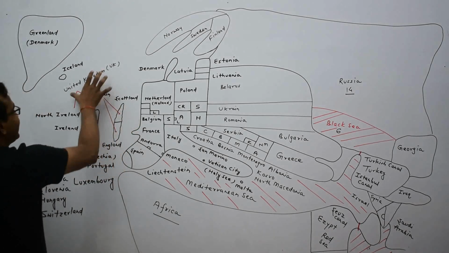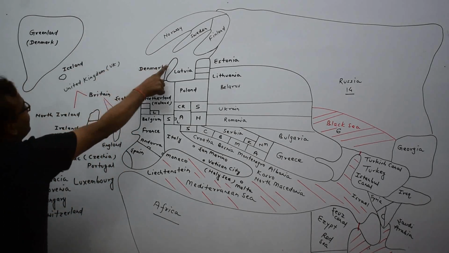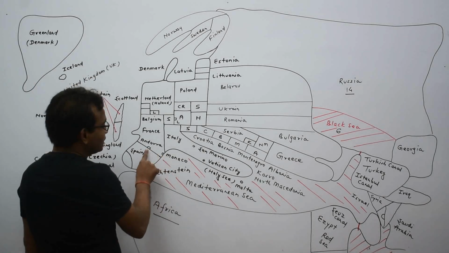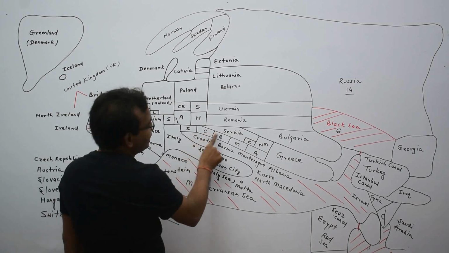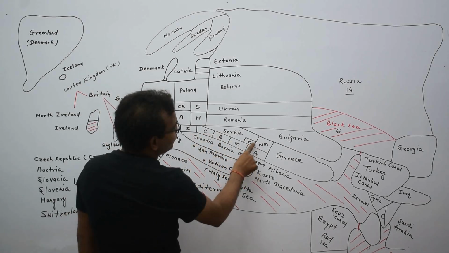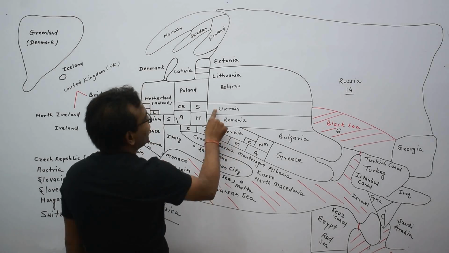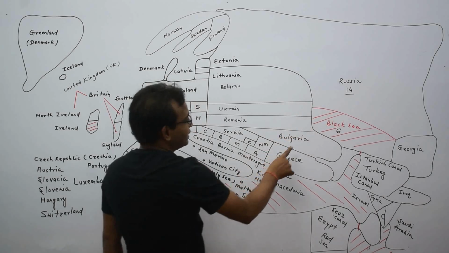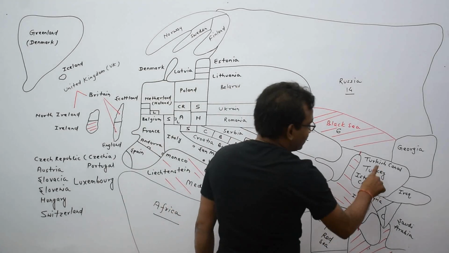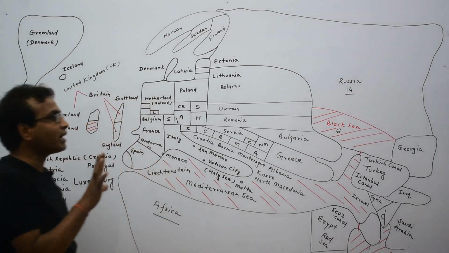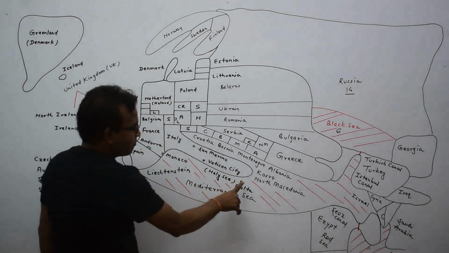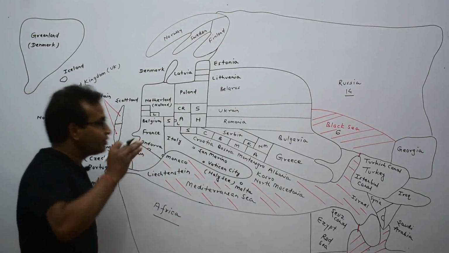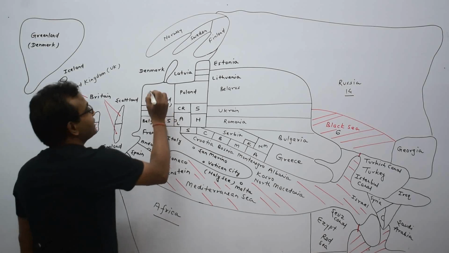This is United Kingdom, Ireland. Greenland is a part of Denmark. This is Iceland. Here this is Monaco. This is Andorra. This is Croatia, Bosnia, Montenegro, Albania, Kosovo, North Macedonia, Serbia, Romania, Ukraine, Belarus, Norway, Sweden, Finland. This is Russia. This is Bulgaria, Greece. Turkey and Georgia, both are Asian countries. Here is Malta, Vatican City. This is San Marino. Russia. This is Germany.